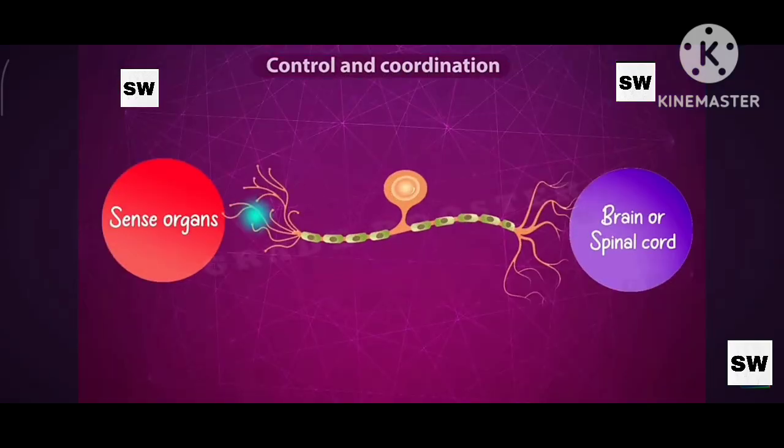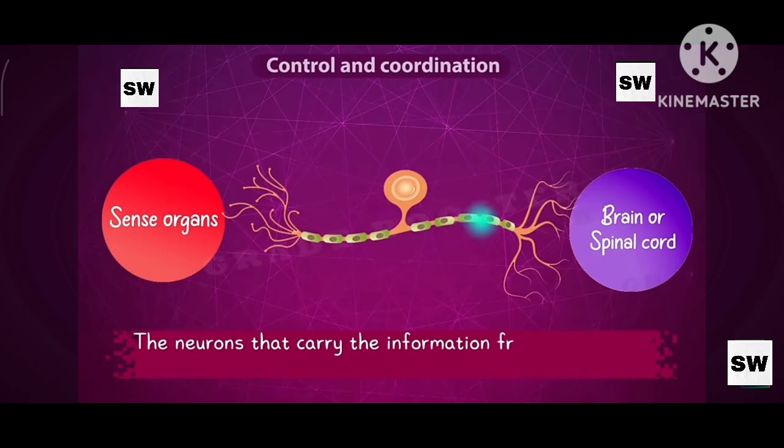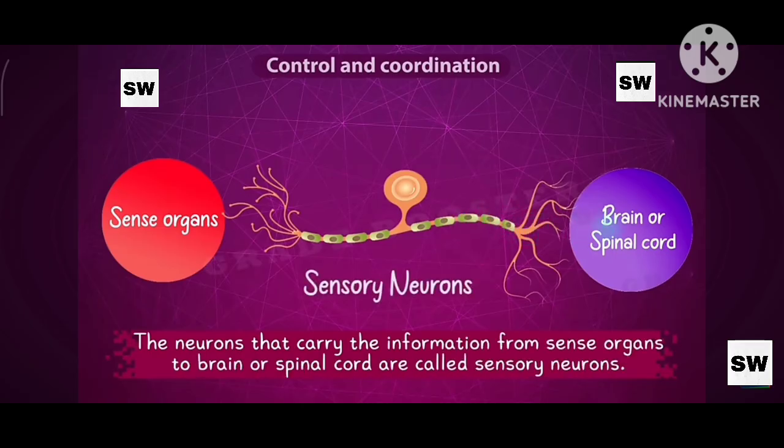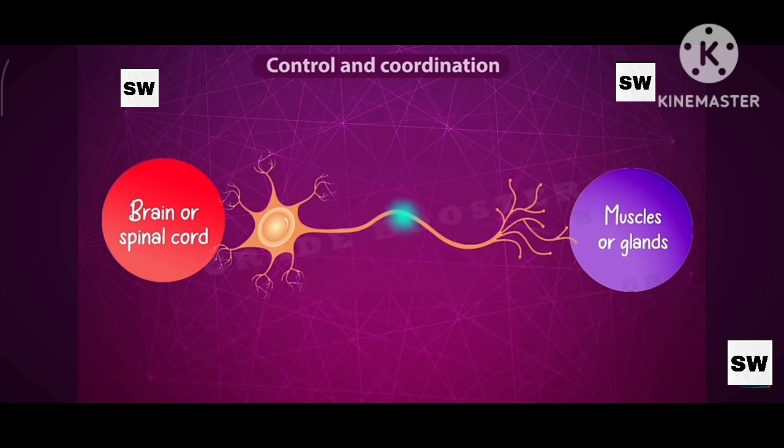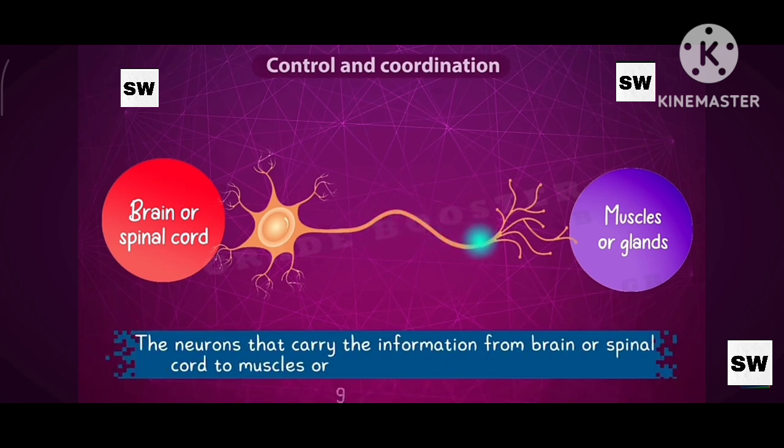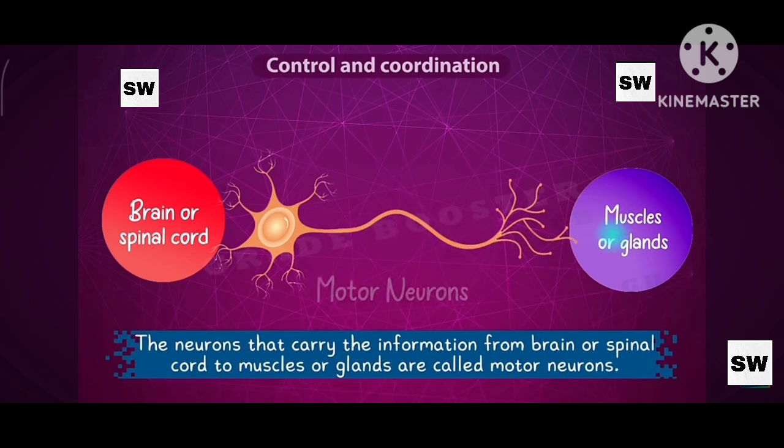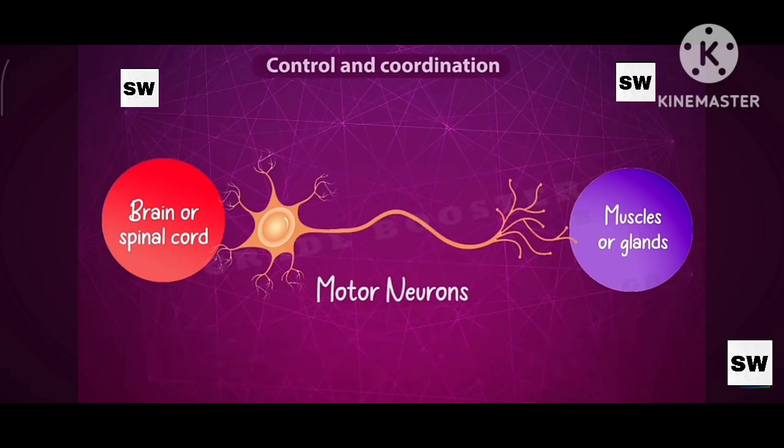The neurons that carry the information from sense organs to the brain or spinal cord are called sensory neurons. Sensory neurons usually carry the information about the stimuli. The neurons that carry the information from the brain or spinal cord to muscles or glands are called motor neurons. So these neurons bring the orders from the brain or spinal cord to different body parts.